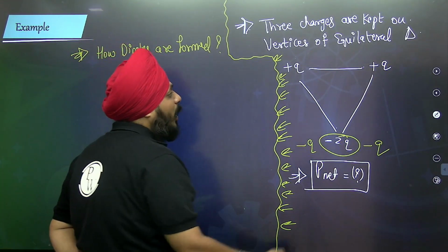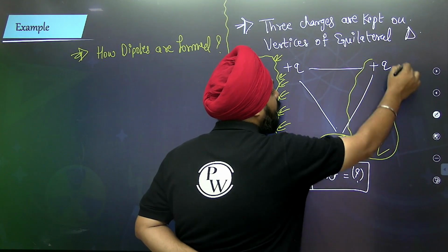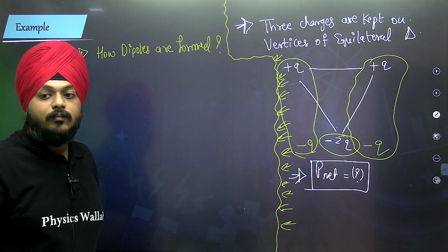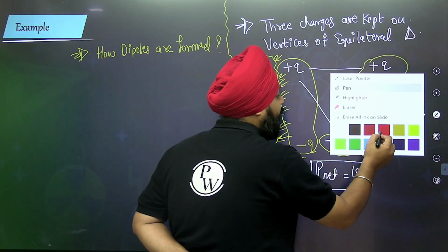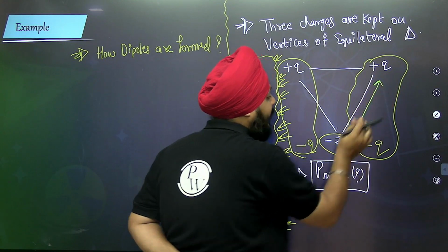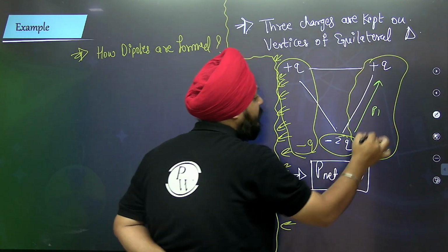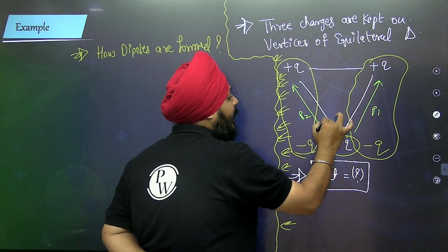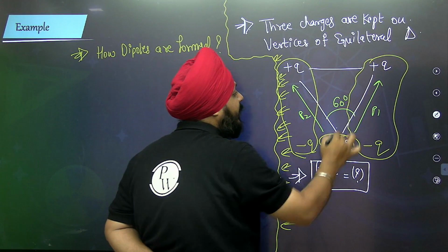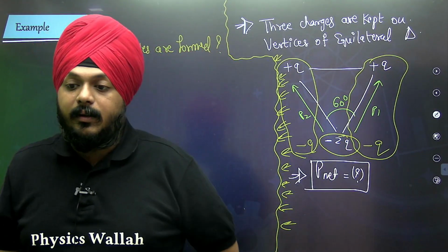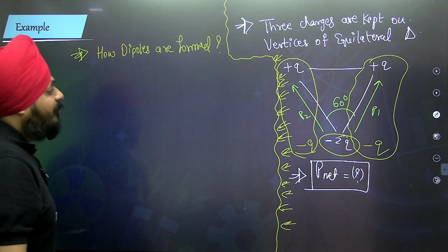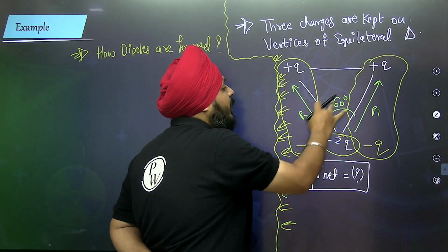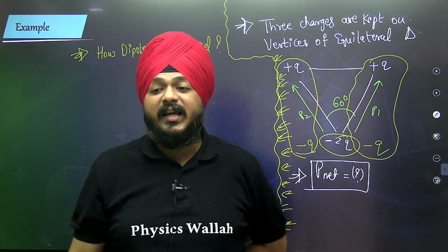Now what happens here? One dipole moment is formed here, and the second dipole moment is formed. One dipole moment, I am naming it P1. It is directed from the negative to the positive charge. The second dipole moment, P2, is also directed from the negative to the positive charge. The angle between the two dipole moments is 60 degrees because the triangle is equilateral.